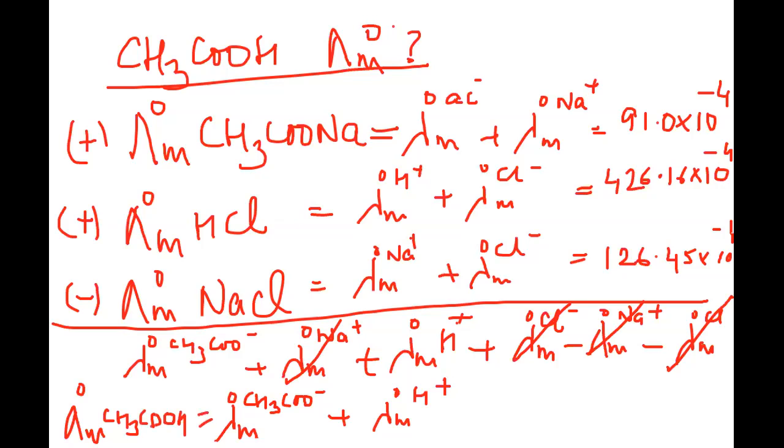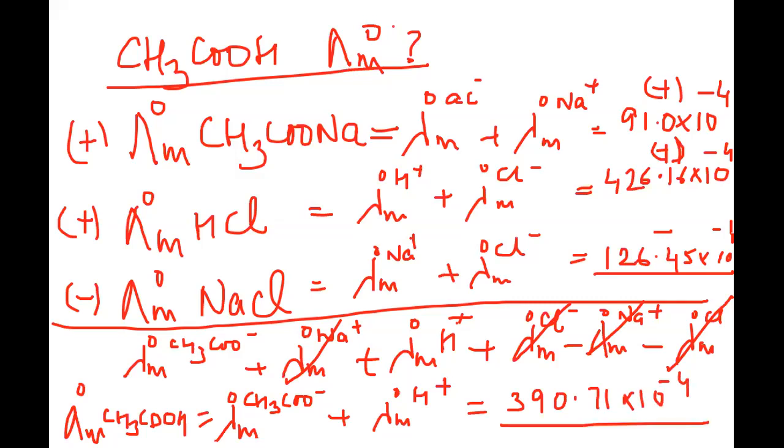Now all you need to do is add and subtract accordingly. If this is added and this is to be subtracted, when you solve these values, the answer that you will get in this case is the ionic conductance of the acetate ions, all right, which turns out to be something around, whatever, when you calculate, the answer should come around 390.71 into 10 to the power minus 4 Siemens meter square moles inverse.